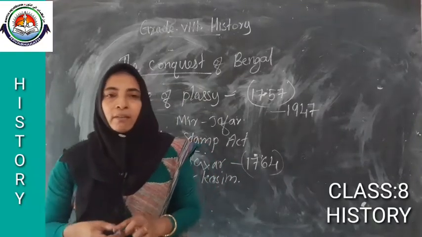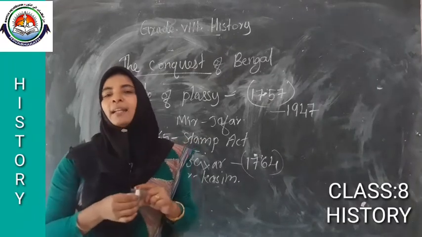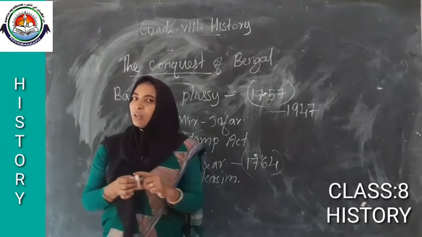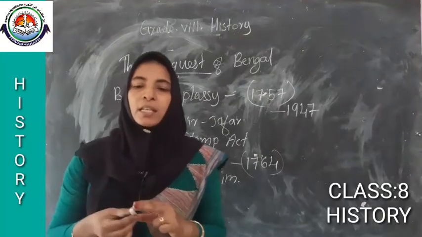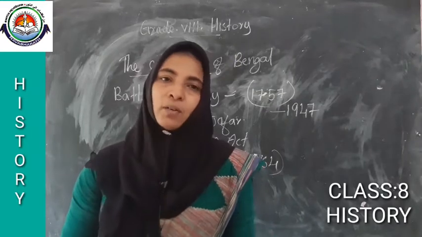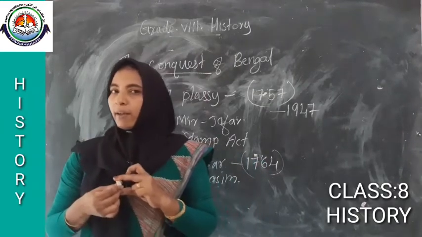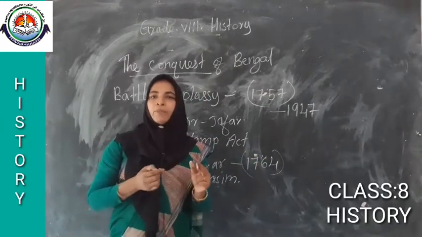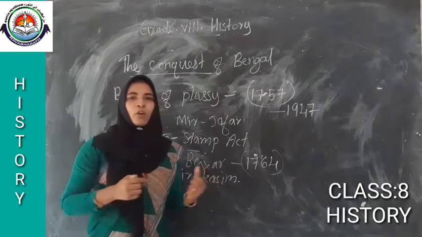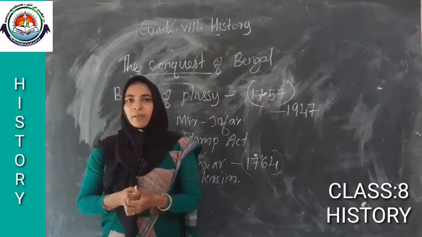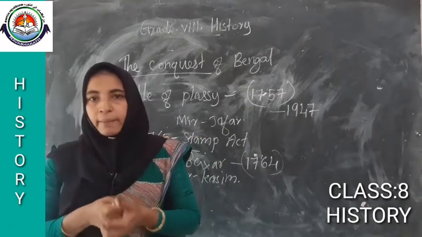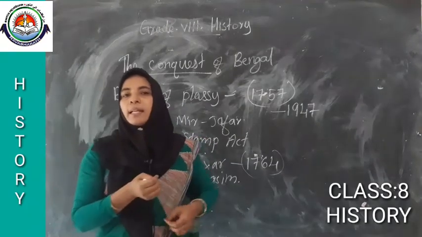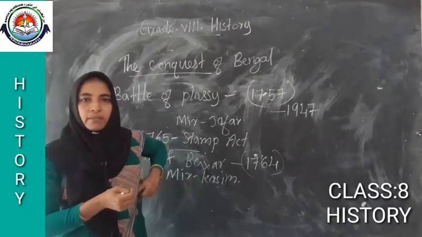He met the Mughal Emperor Shah Alam II, and he also met Shuja-ud-Dawla. With their help, Mir Qasim formed an alliance, which was against the British rule, against the political power of the Britishers.